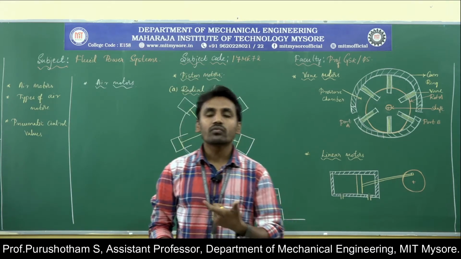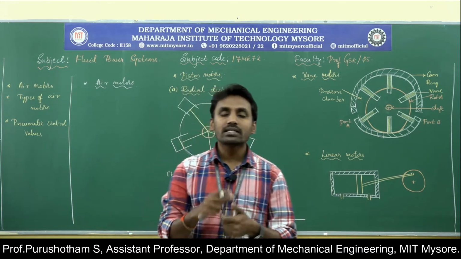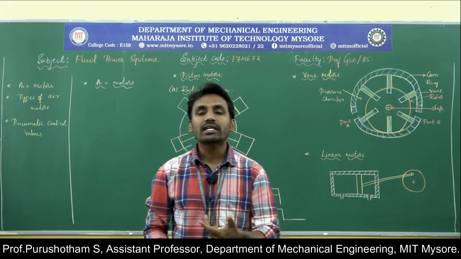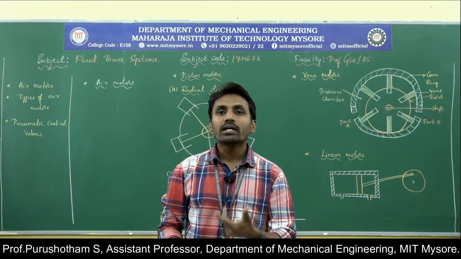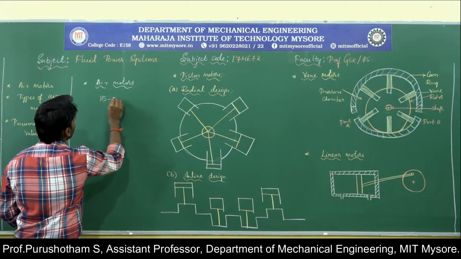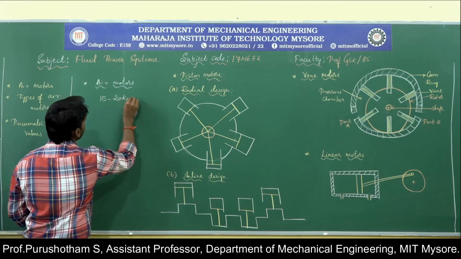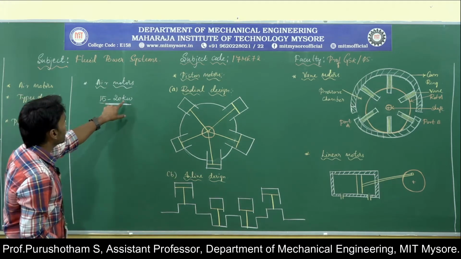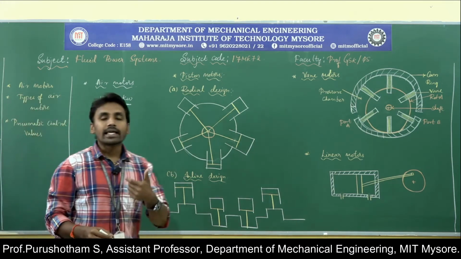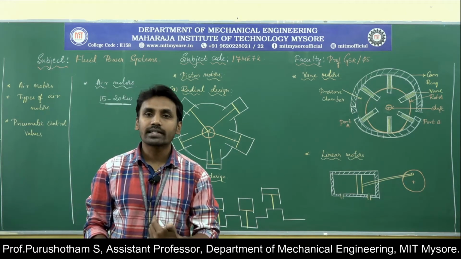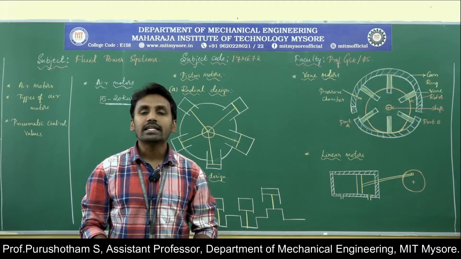These air motors are very competitive with IC engines, hydraulic motors as well as electric motors, based on applications where the power ranges between 15 to 20 kilowatt. In applications where the power range is 15 to 20 kilowatt, air motors have more advantage than hydraulic motors, electric motors as well as IC engines.